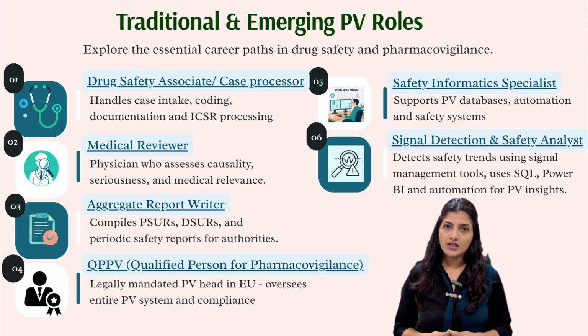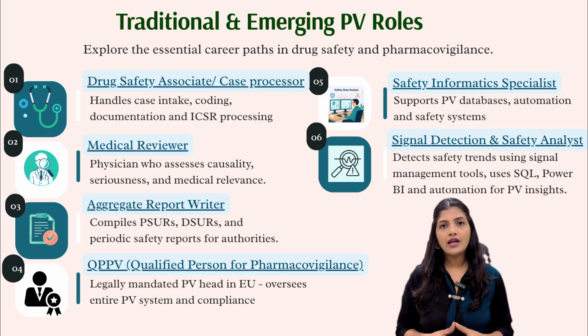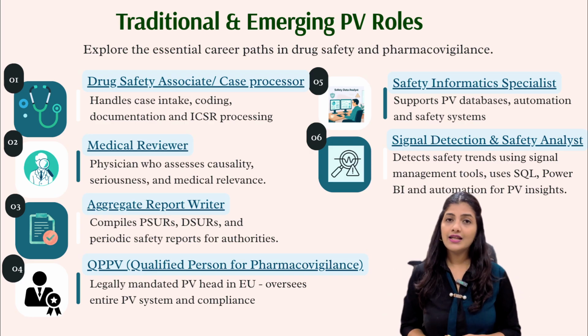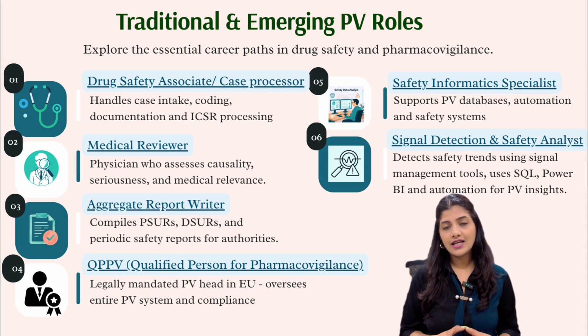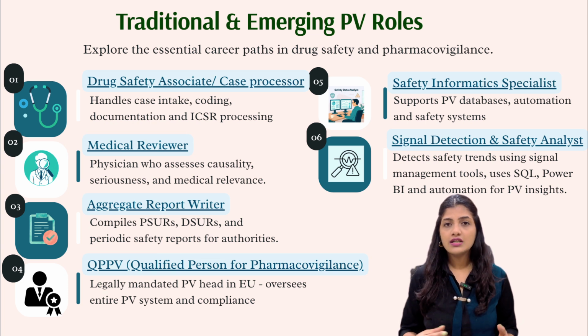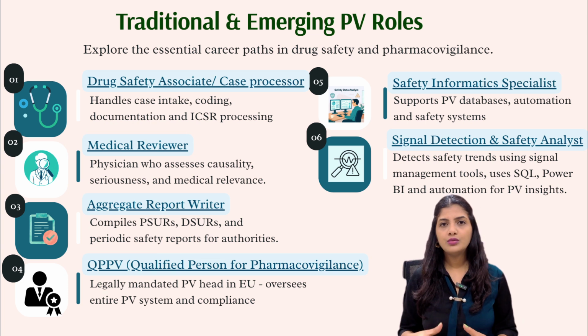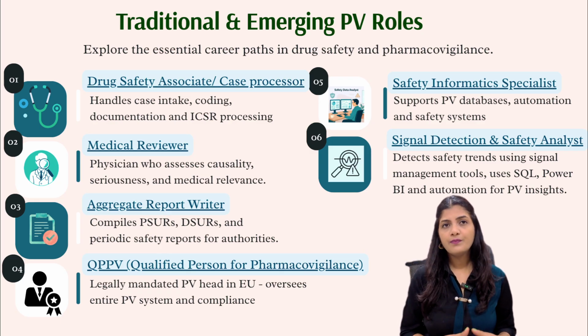Then safety informatics specialist. This is a more technical role. They manage the PV database like Argus, Vault Safety, and handle system validation, automation, E2B data exchange. If you come from an IT or data background and want to enter PV, this is your entry point. Then signal detection and safety analyst. This is honestly one of the most exciting areas right now, as this person monitors the cumulative case database for emerging safety patterns. They use tools like SQL, Power BI to run analysis and prepare signal reports. It's a growing role as PV becomes more data driven.